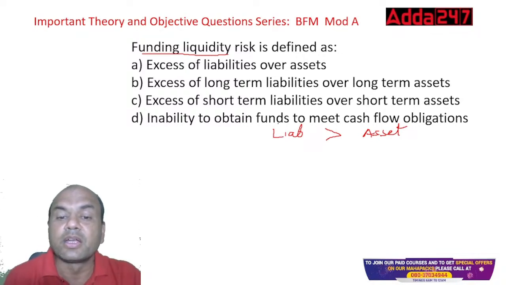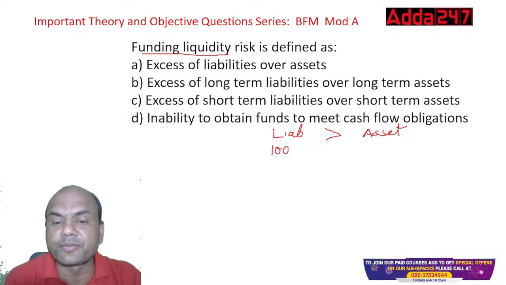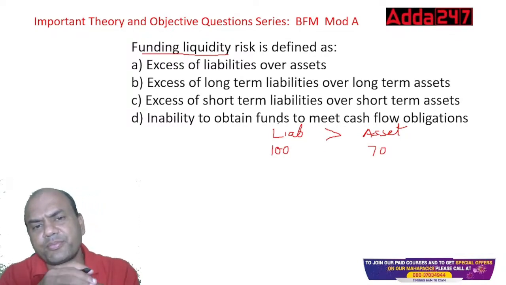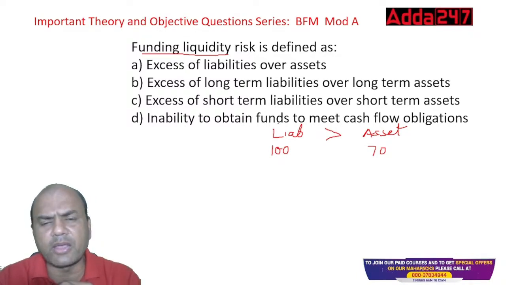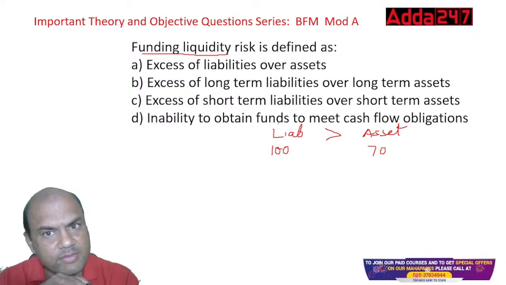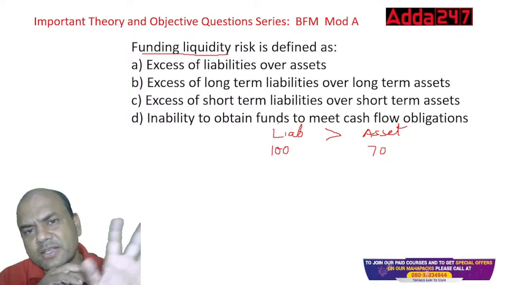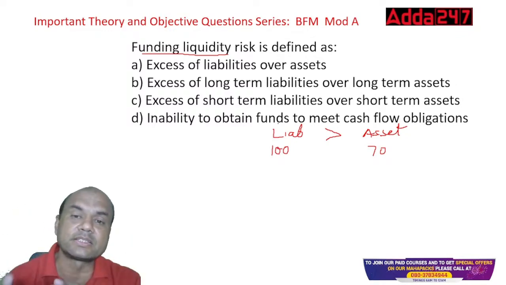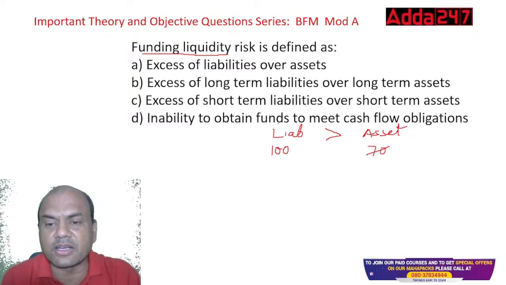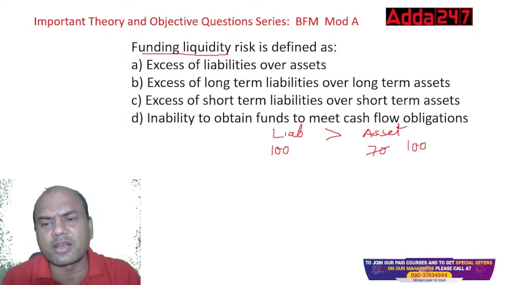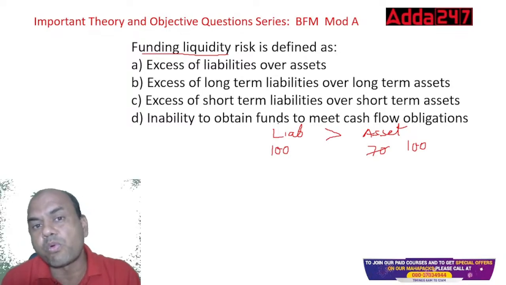Whenever I have deposits of, let's say, 100 rupees, and loans of, let's say, 70 rupees, will it be a problem for me as a bank? As a bank, do I have a problem in this case? Just check your bank's ratios, your bank's loan and deposit ratios. Let's say this is 100, this is also 100. Is it always 100? No.